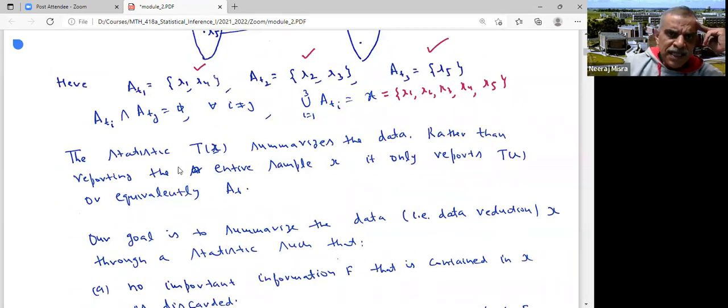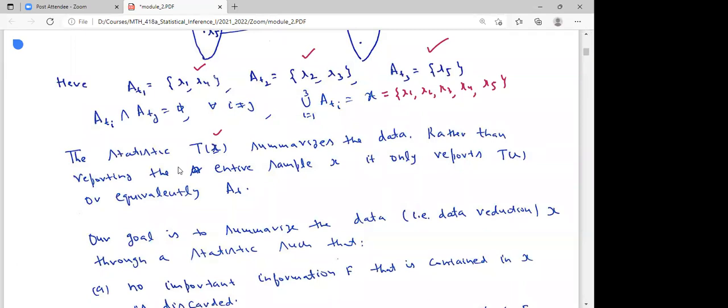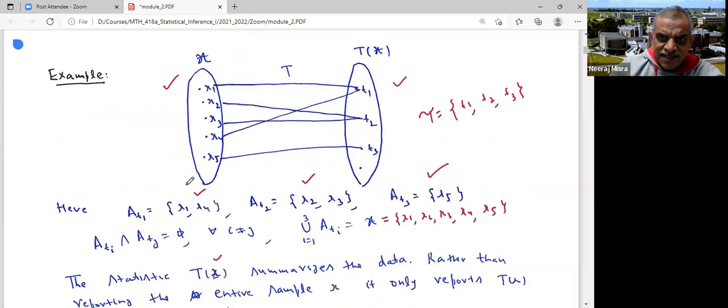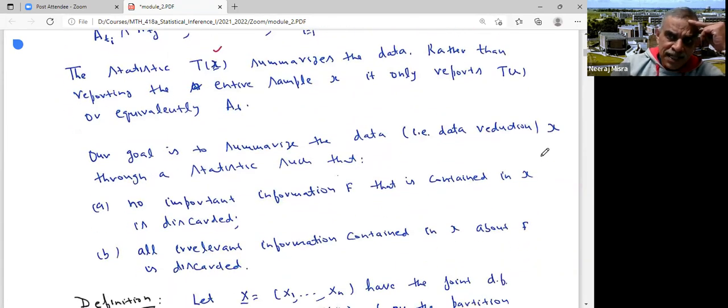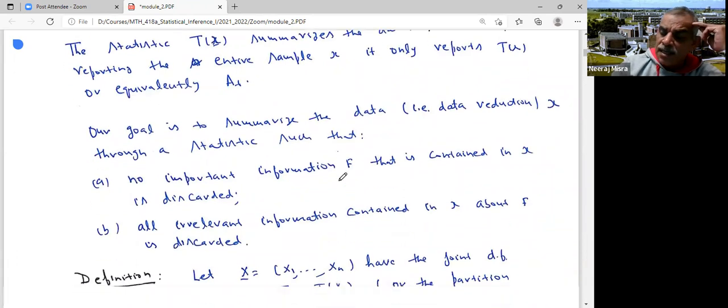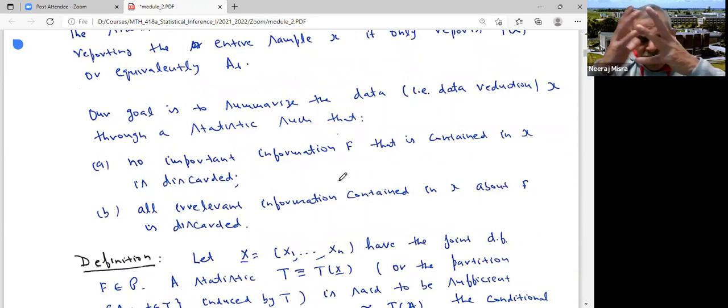Now the statistic T summarizes the data. So rather than reporting the entire sample x, it only reports the values of T(x), or equivalently, only reports these partition sets. Our goal is to summarize the data, that is, data reduction through a statistic. It is important that you reduce the data, but reduction should not be done blindly.